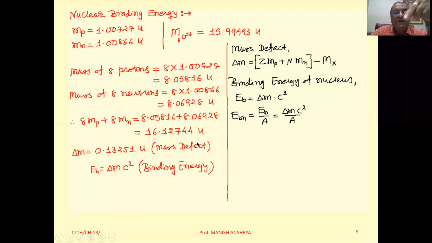then the total mass should be 8 Mp plus 8 Mn. So mass of 8 protons, that we calculated, 8.05816, and mass of 8 neutrons we calculated, that is 8.06928. If we take the summation of these two, then our answer will come to 16.12744 U.